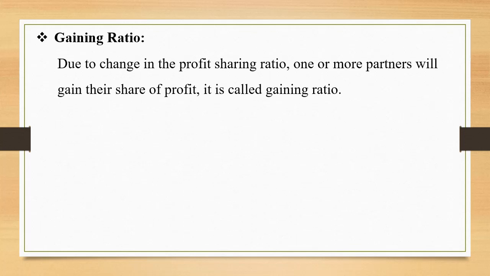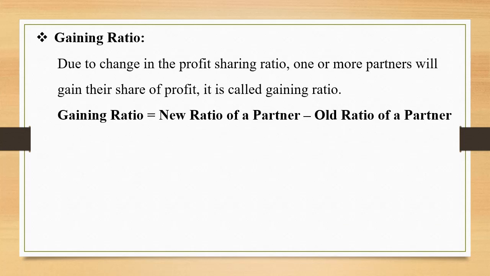Gaining ratio. Due to change in the profit sharing ratio, one or more partners will gain their share of profit. It is called gaining ratio. The formula for gaining ratio is equal to new ratio of a partner minus old ratio of a partner.